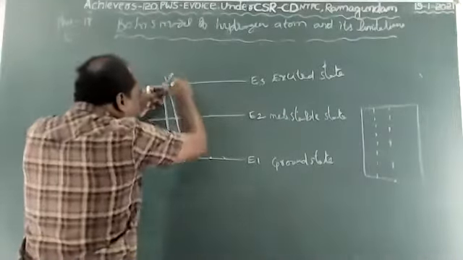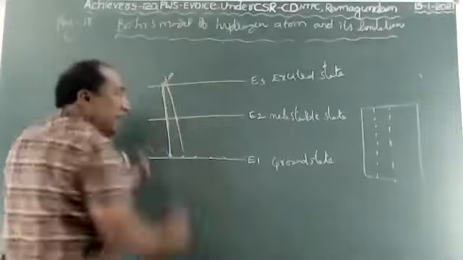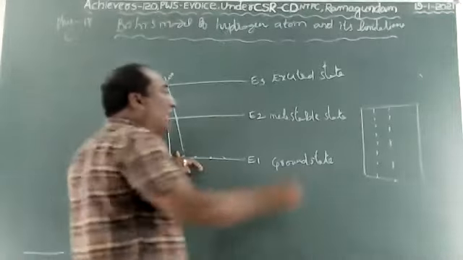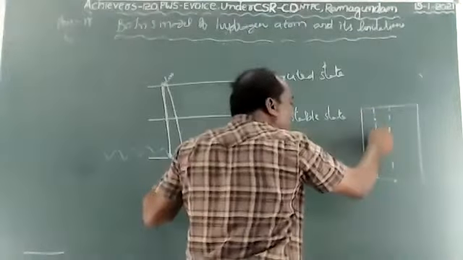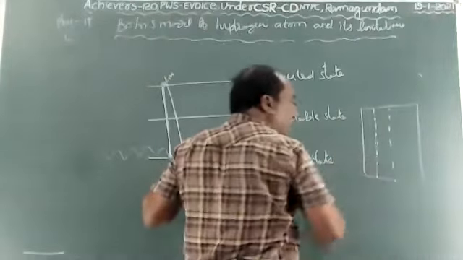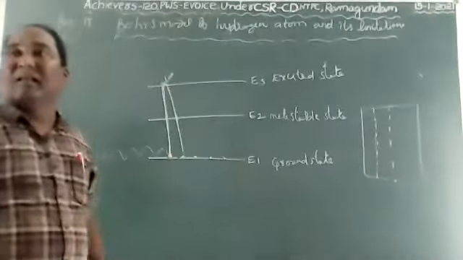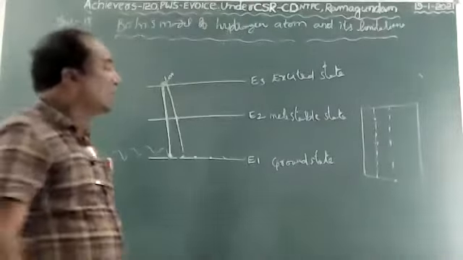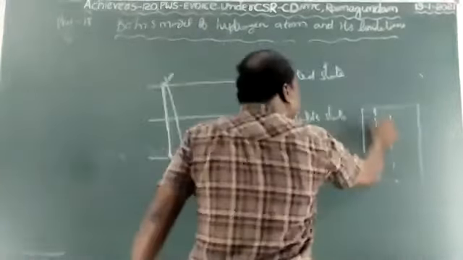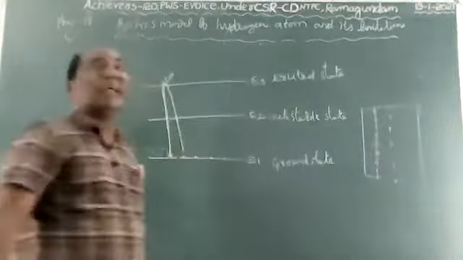When coming back to the ground by losing energy, that is emitted as a line in the visible region.